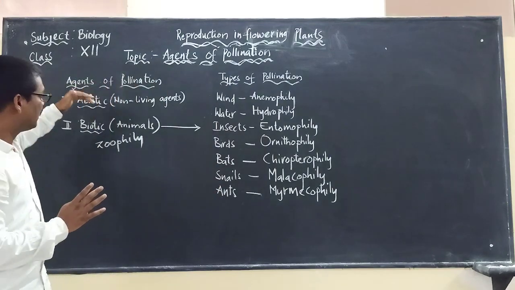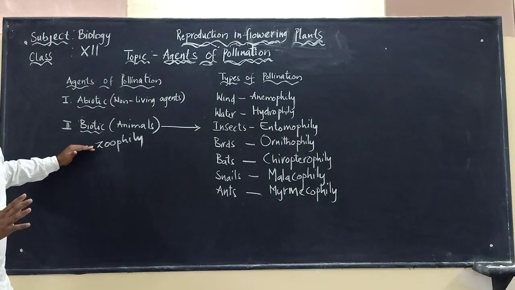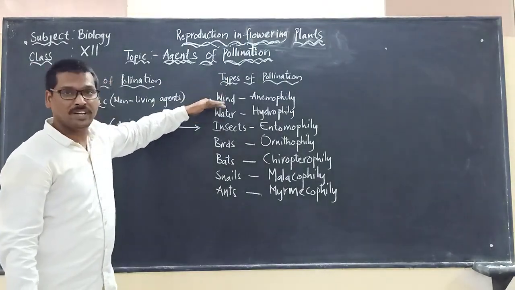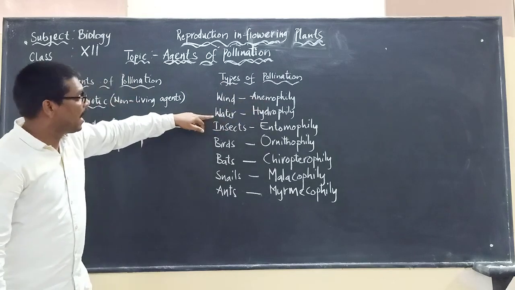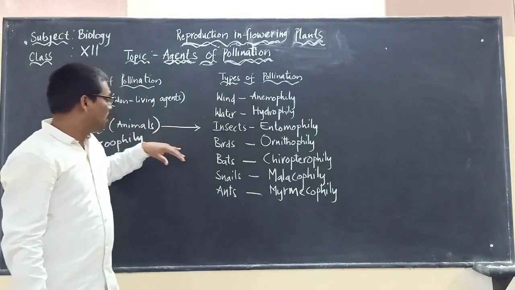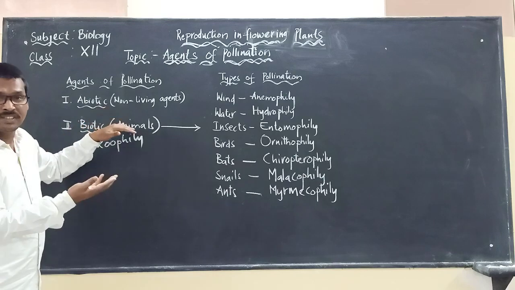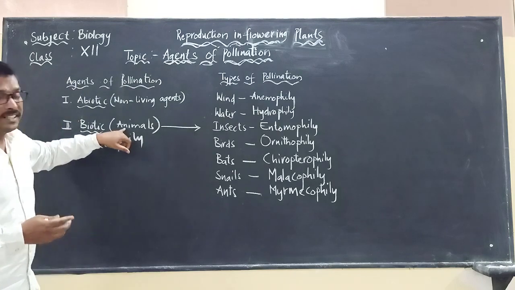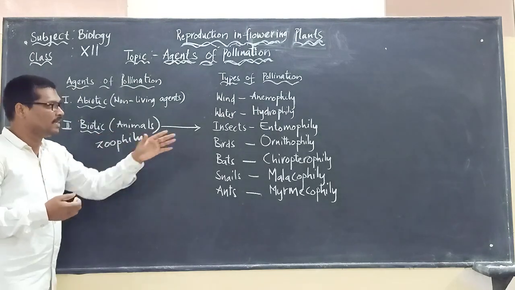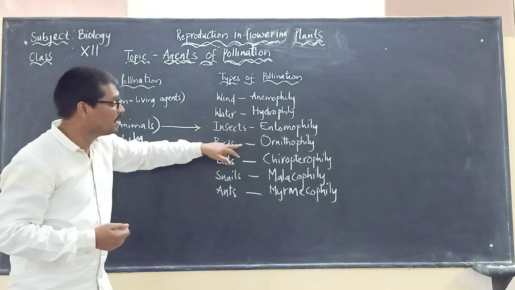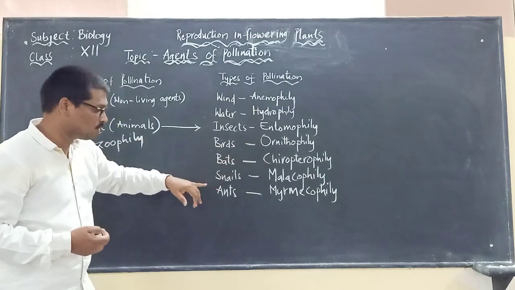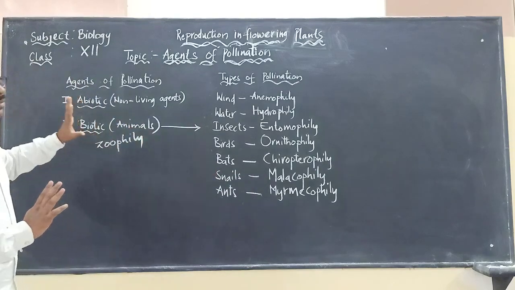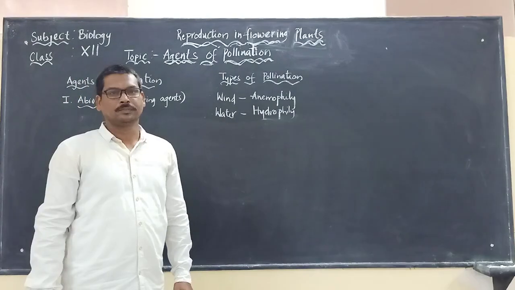What are the agents? They are abiotic and biotic agents. What are the types of pollination? In abiotic, they are wind and water pollination. Wind pollination is called anemophily and water pollination is called hydrophily. Whereas biotic means the living things which act as the agents for pollination. These are the animals, which can also be called zoophily: insects, entomophily; birds, ornithophily; bats, chiropterophily; snails, malacophily; and ants, myrmecophily. All of these are involved in the process of pollination.